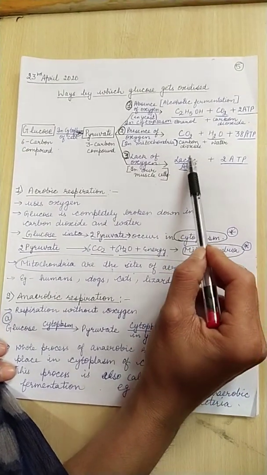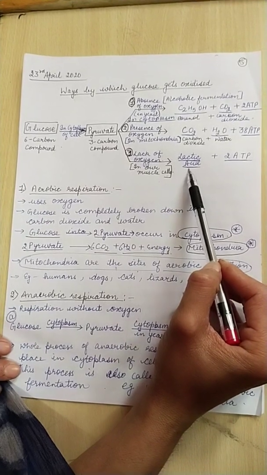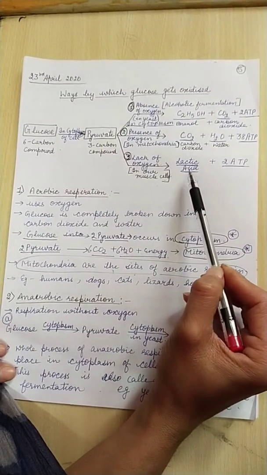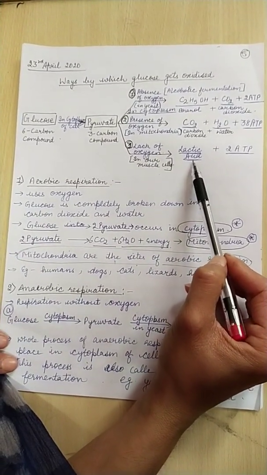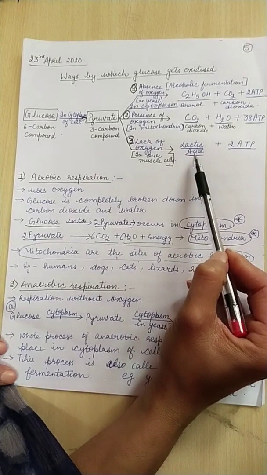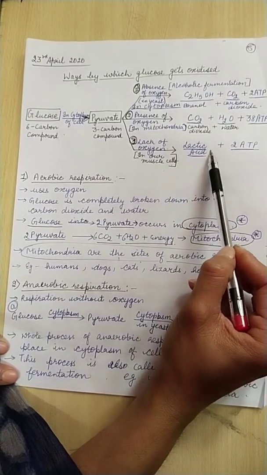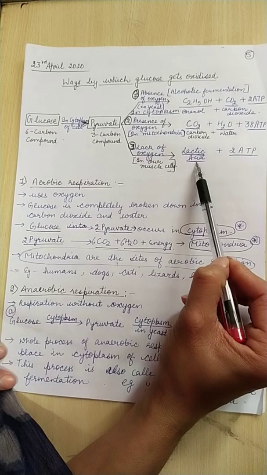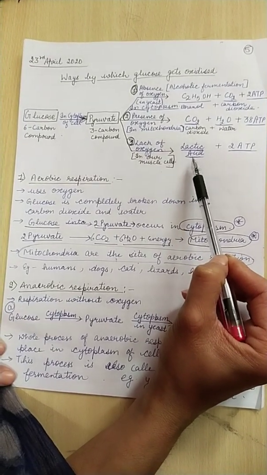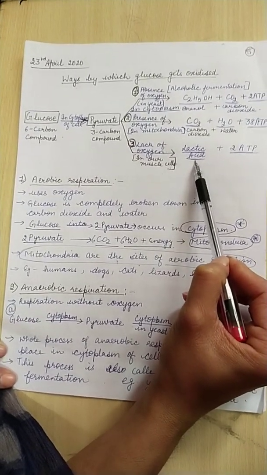This lactic acid gets accumulated in the muscle cells and it results in the formation of cramps. These muscular cramps are formed due to deposition of lactic acid,